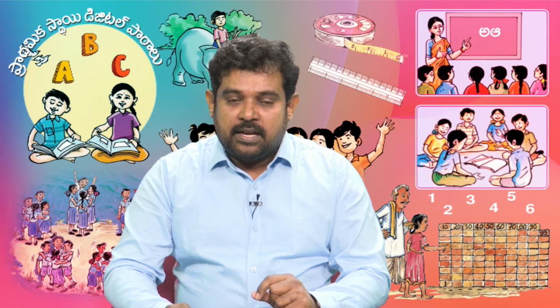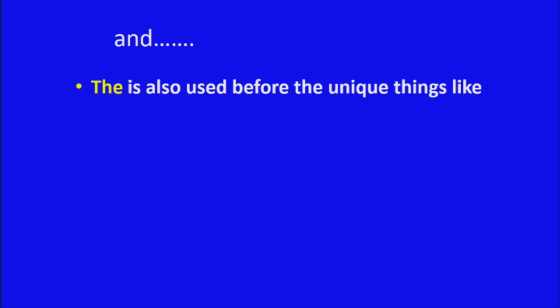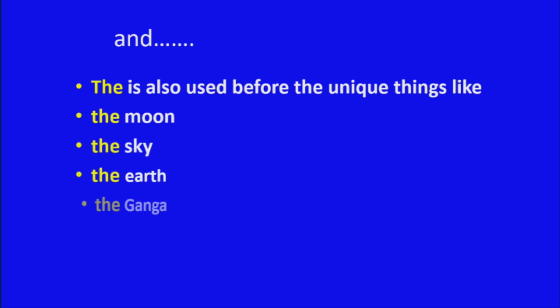And the is also used before unique things like the moon, the sky, the earth, the Ganga, the Everest. You have learned the usage of a, an and the.